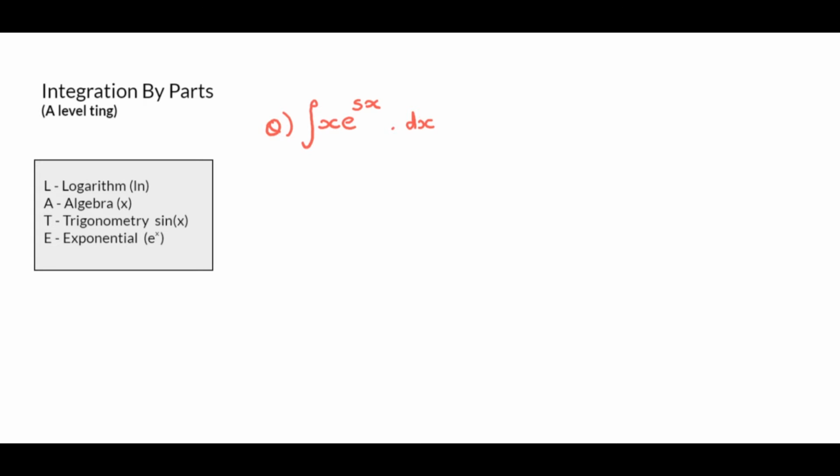Now, what we need to label first is we need to find out which one is u, yeah? And which one of these is v dashed. Now, how do we do that? We do that using LATE, yeah? So let me explain. So for instance, this x, what does it represent? It represents algebra. This e to the 5x, what does it represent? It represents exponential, yeah? Now I'm going to look at this LATE thing, and I'm going to say to myself, which one comes first? So obviously A comes first, you understand?